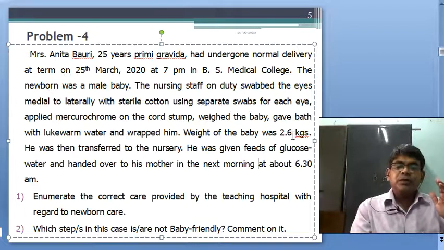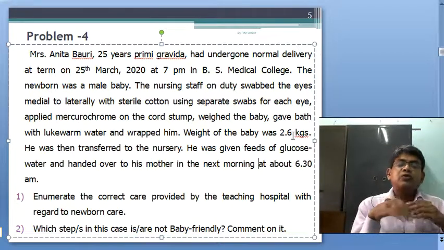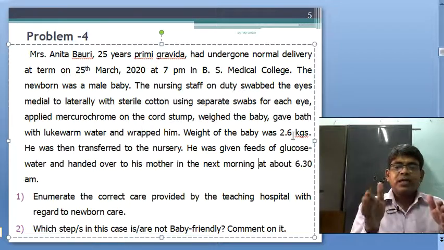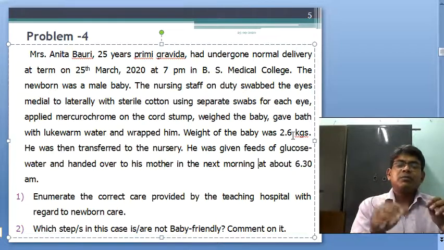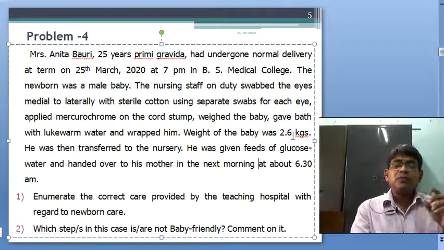In case of a low birth weight baby, there should be extra caution, but here only wrap the baby and keep it with the mother. This I want to say about kangaroo mother care.